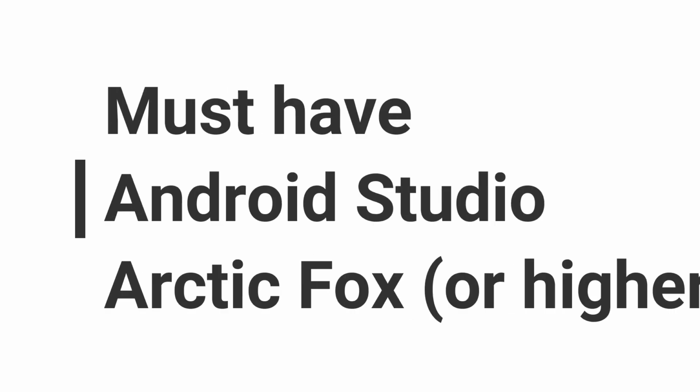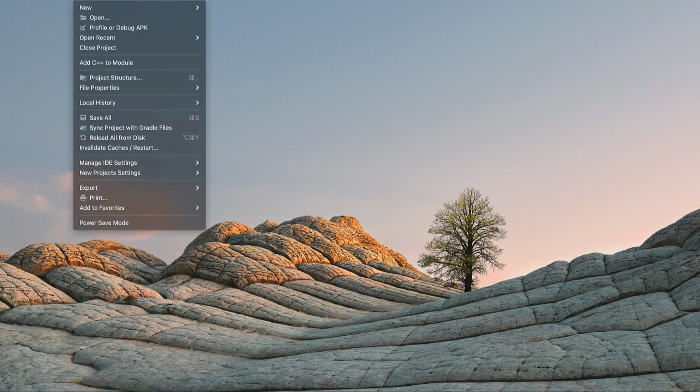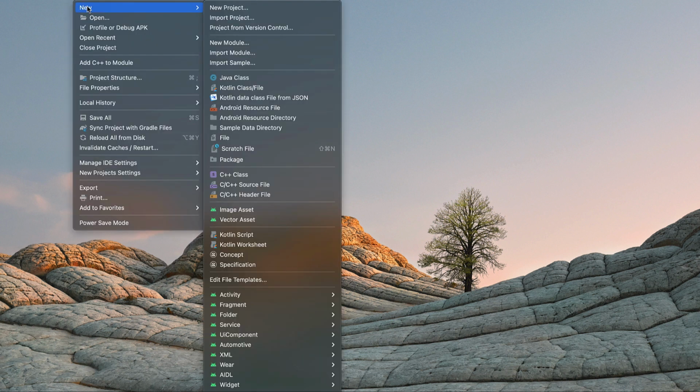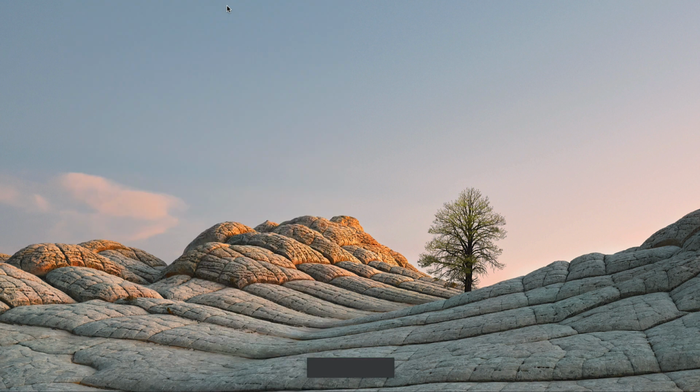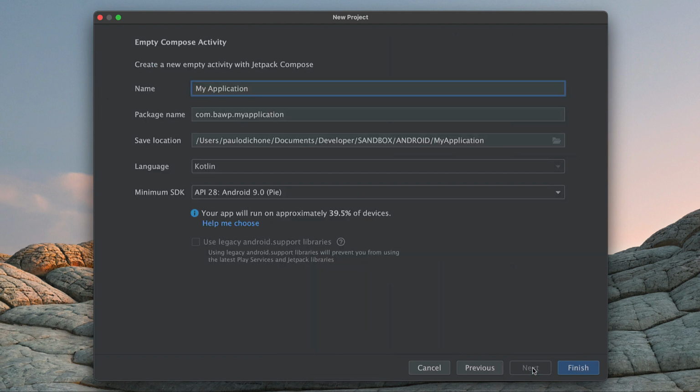Let's go ahead and get started and create a brand new Android Compose project. So open Android Studio. You can go and say File at the top. There are different ways to create a new project, but this is how I'm going to do it. And then we're going to have to get the empty compose activity. So click on that. I'm going to say next. And here we're going to create the project.